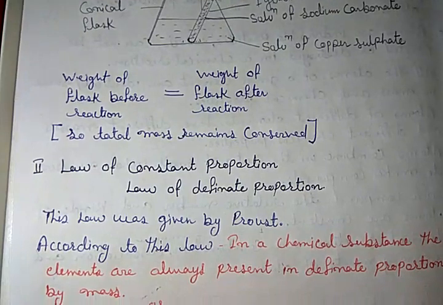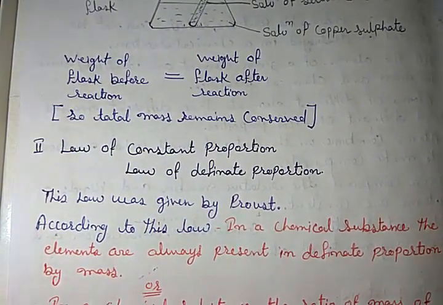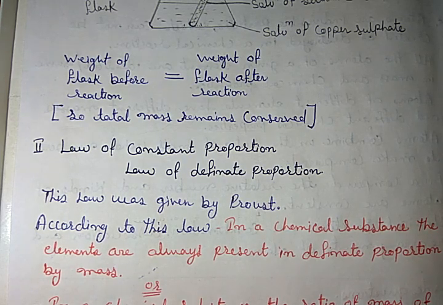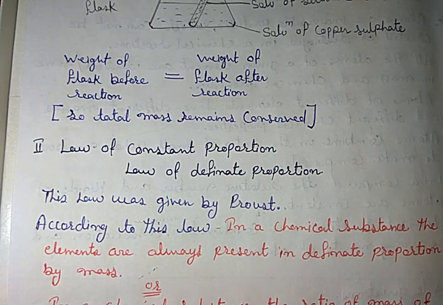Got it? Now consider the second law, that is the law of constant proportion or law of definite proportion. This law was mainly given by Proust. According to this law, in a chemical substance, the elements are always present in a definite proportion by their masses.